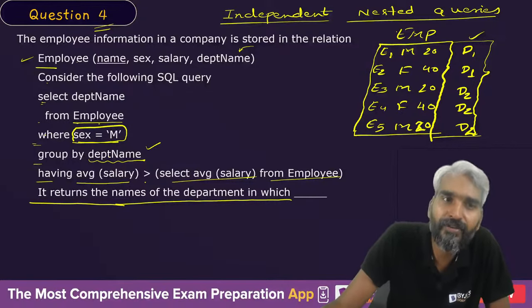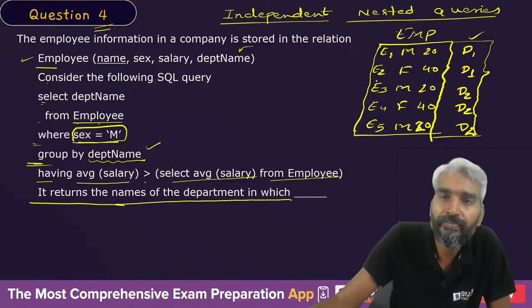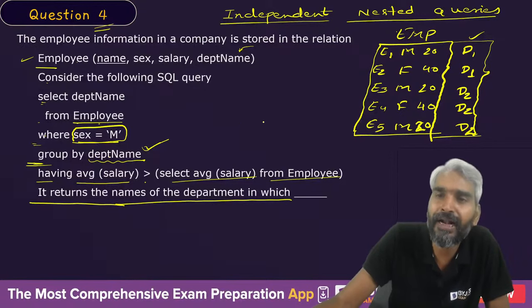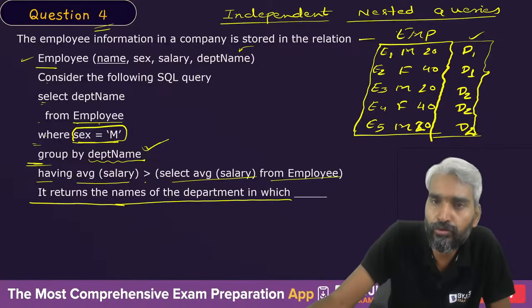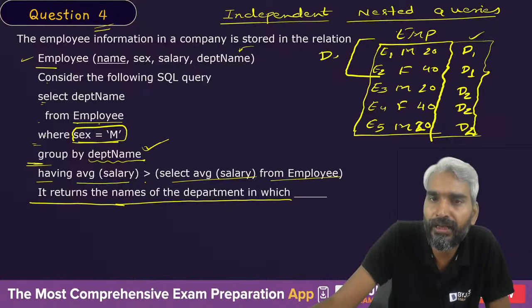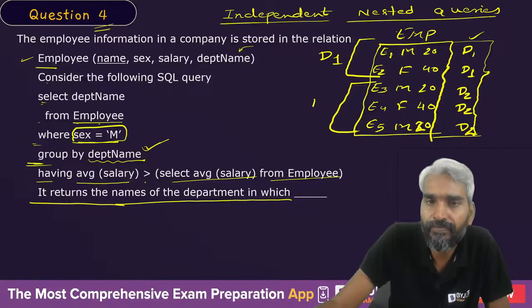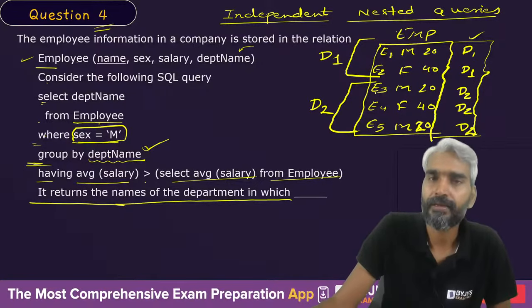But before that, you need to group these tuples based on the department name. So these 2 tuples will be part of group D1 and these 3 tuples will be part of group D2. Clear?